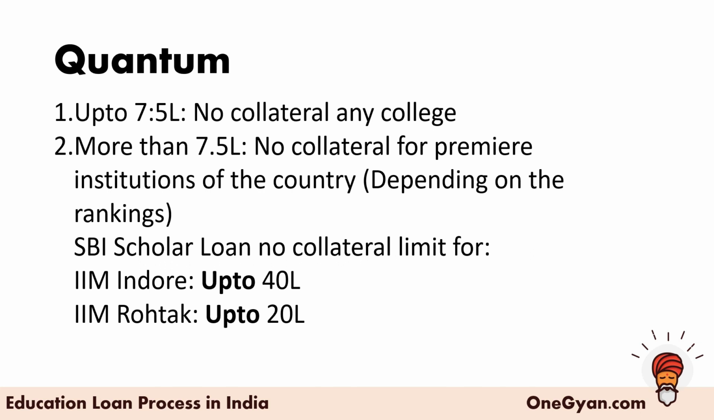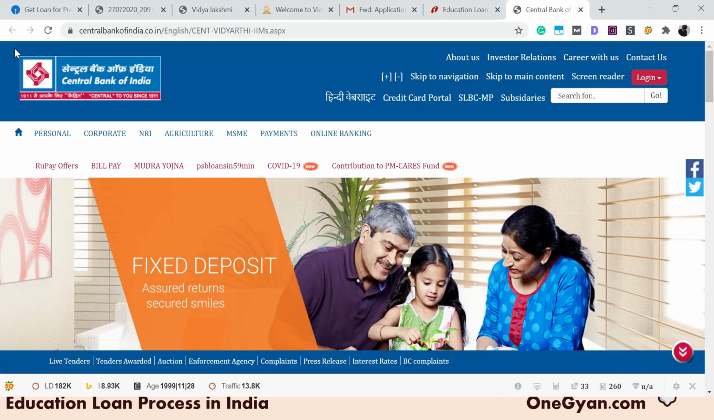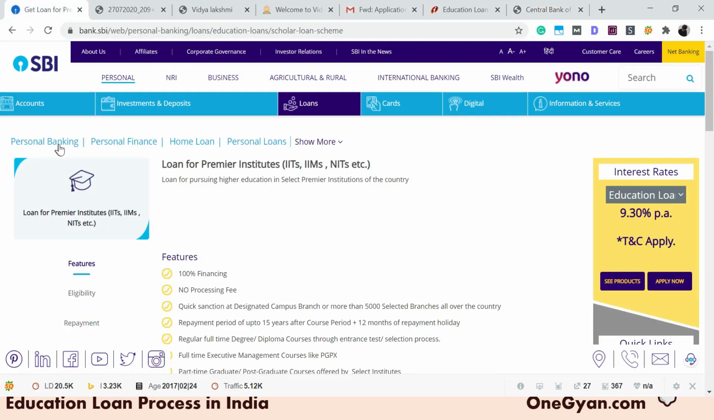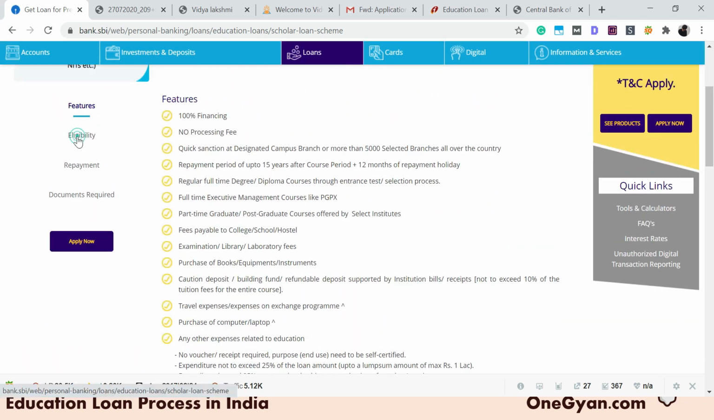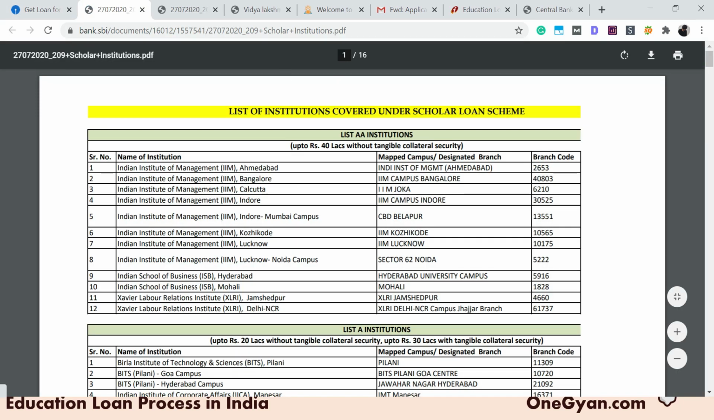How do you check it? Nothing, you just go to their website. Over here there is this section. In the eligibility option, I think it should be there. Yes, so selected premier rated institutions. So this document will open up. Up to 40 lakhs without any tangible collateral security, it is available for these particular institutes.